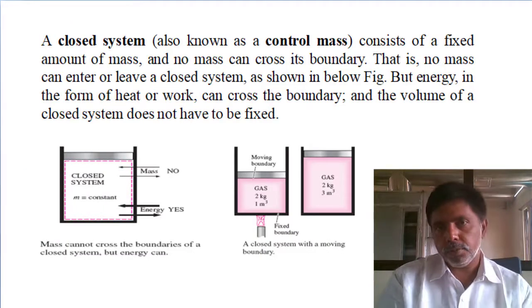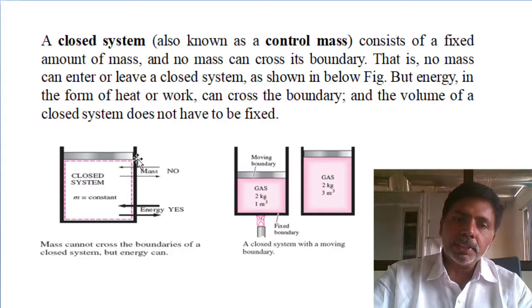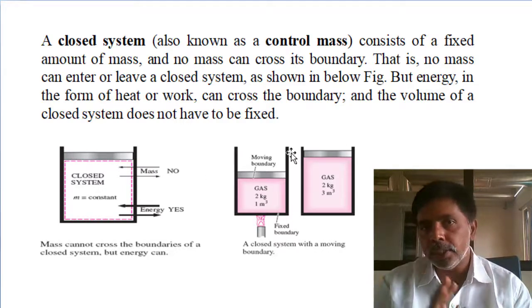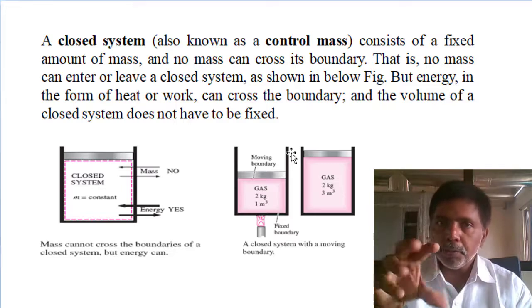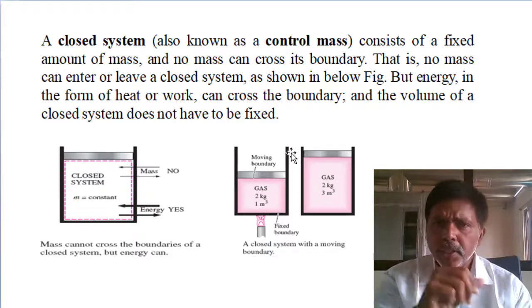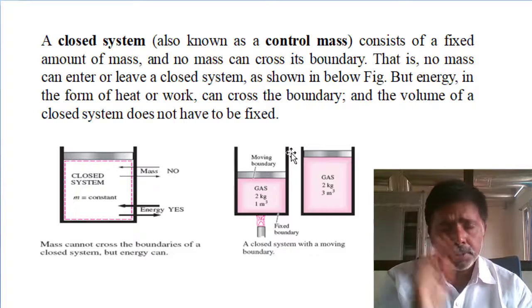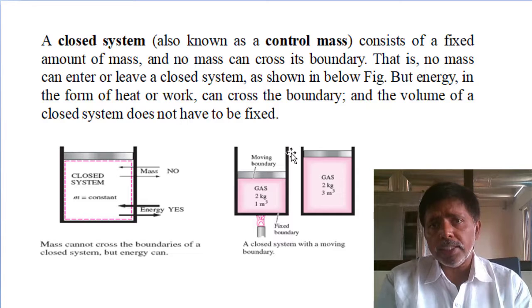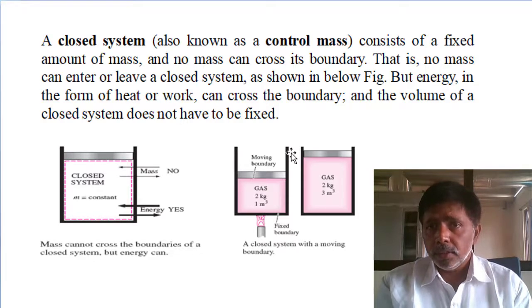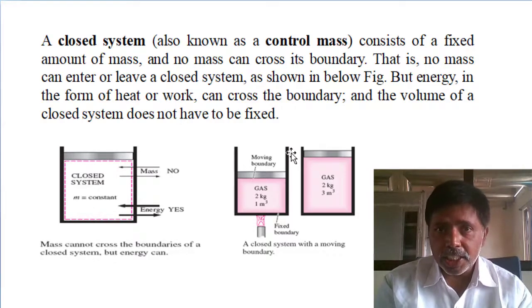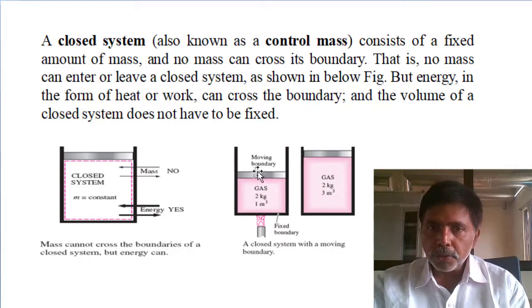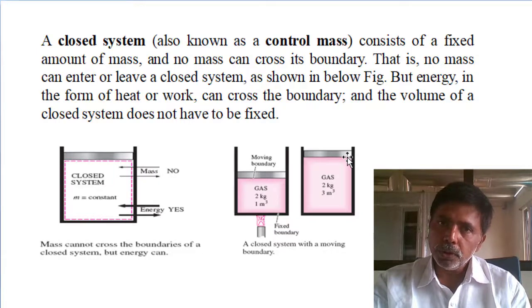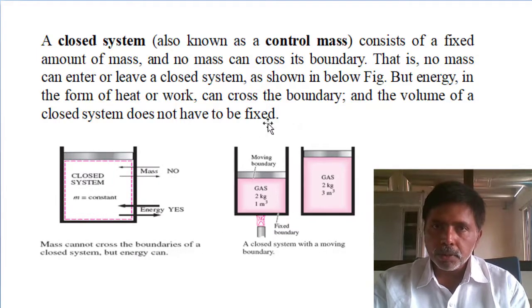First one, closed system. Suppose I selected a piston cylinder arrangement. The vessel is filled with fluid. It may be gas, it may be liquid, and covered by a piston. Now I am heating; I am supplying heat. What happens? The fluid absorbs heat and expansion of the fluid will take place. Am I right? So the piston will move from this position to this position. So this is the closed system. All walls are real walls only.